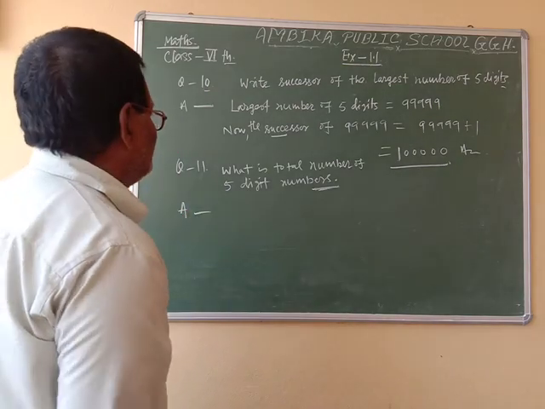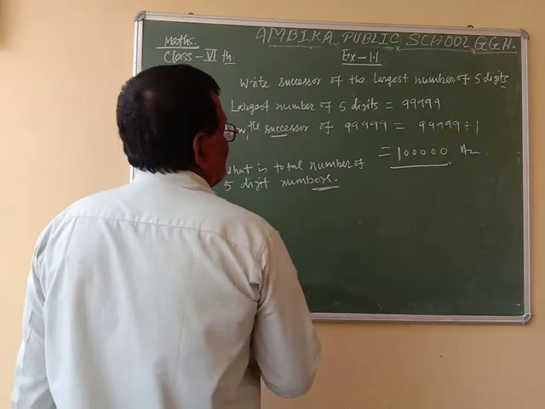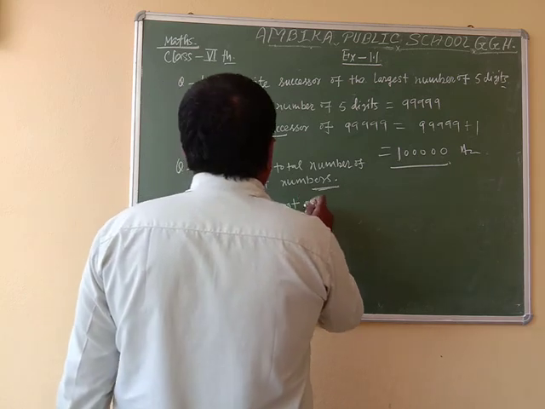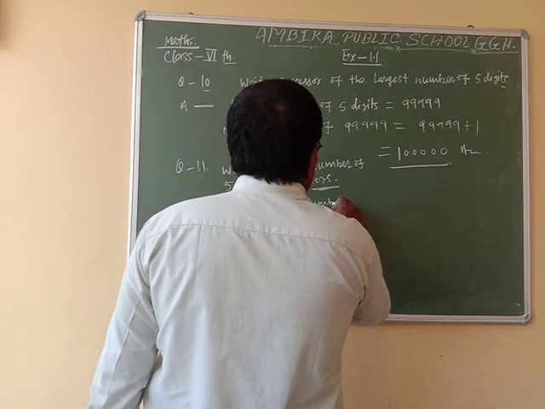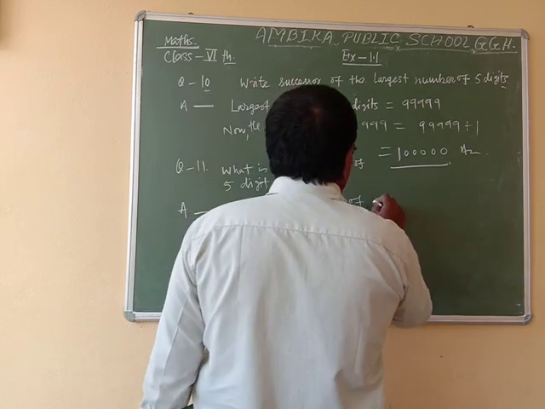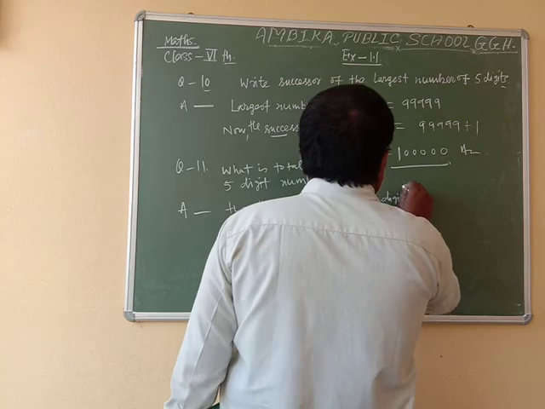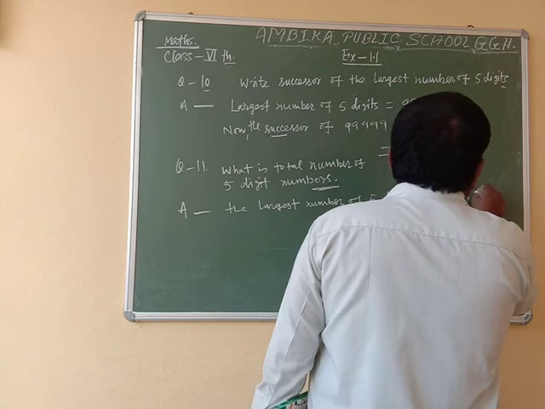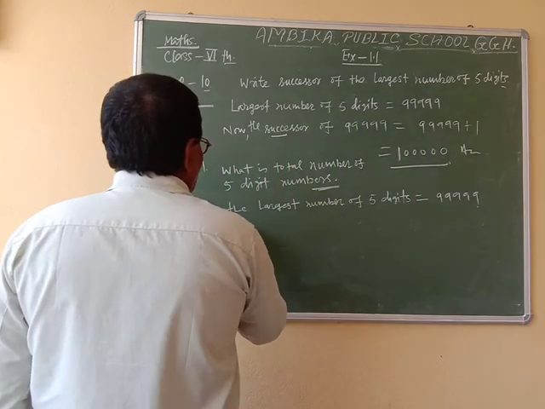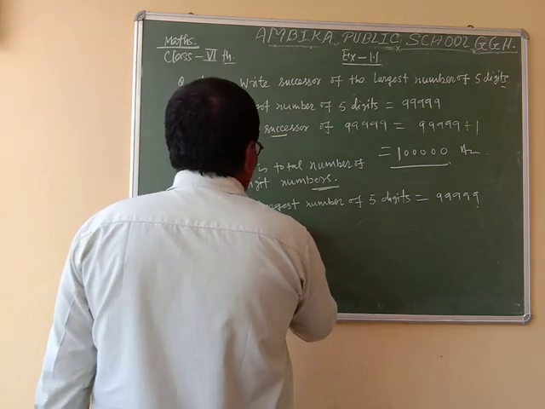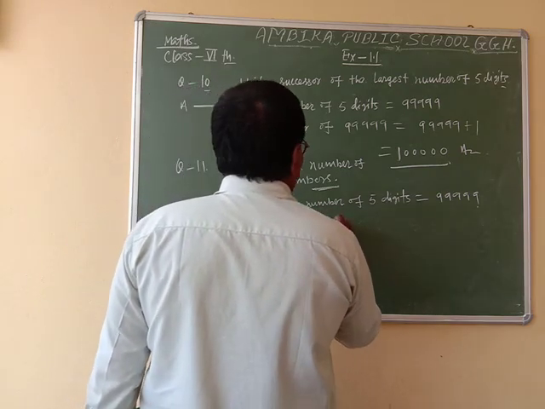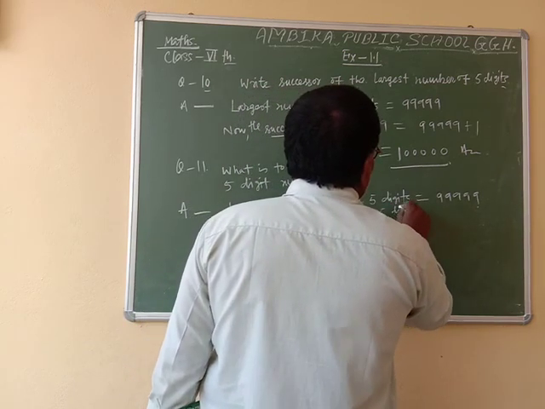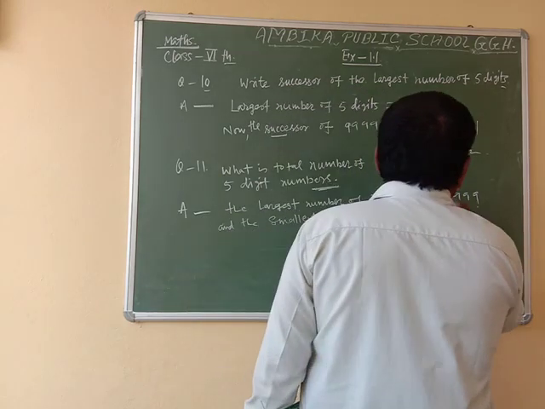To solve this question, the largest number of 5 digits is equal to 99999, and the smallest number of 5 digits is equal to 10,000.